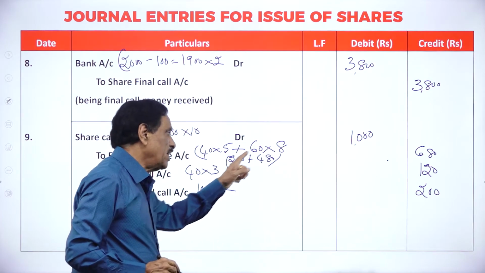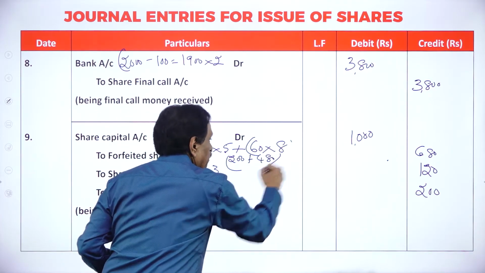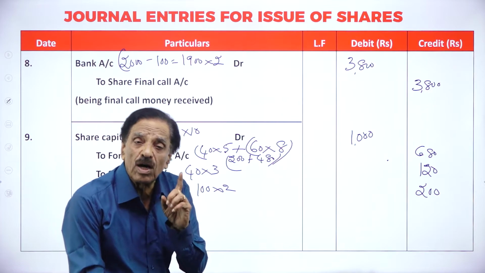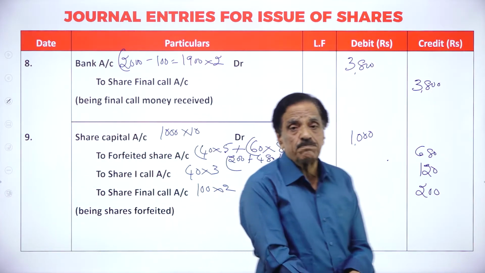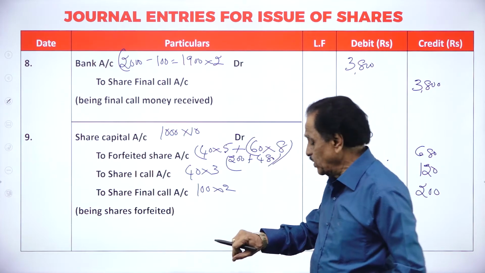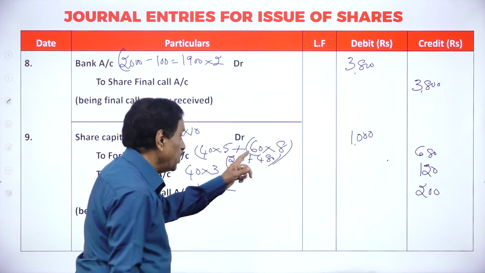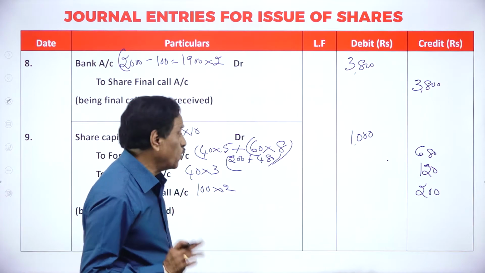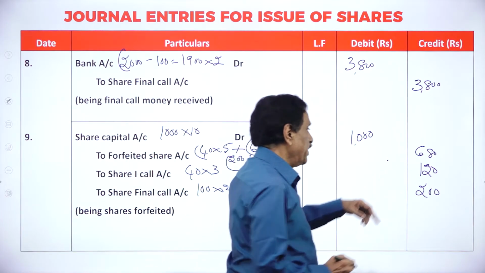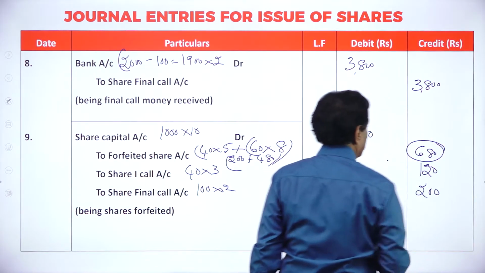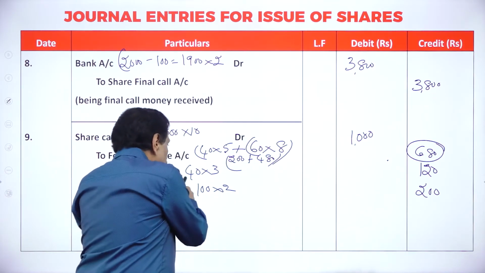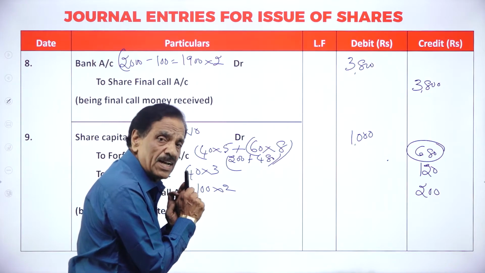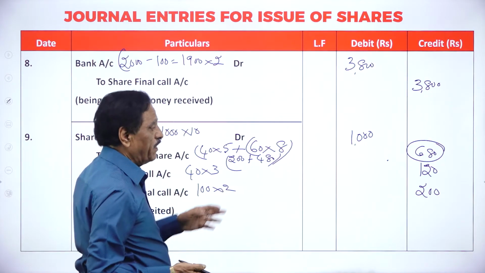How much already received? This man paid 5, this man paid 8. What is this 5? 2 on application, 3 on allotment. What has he paid? 2 on application, 3 on allotment, 3 on first call. How much already paid? 8 rupees. So you got how much money? 680 already received. So fails to pay first call 120. Only the first man has paid. In the second case, both have been paid 200.